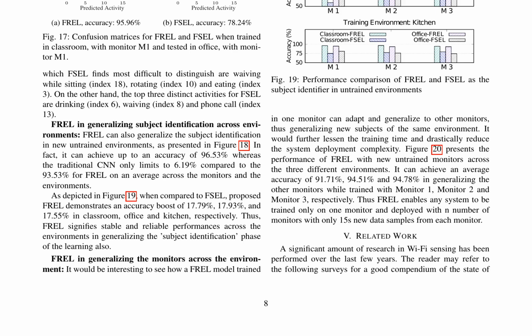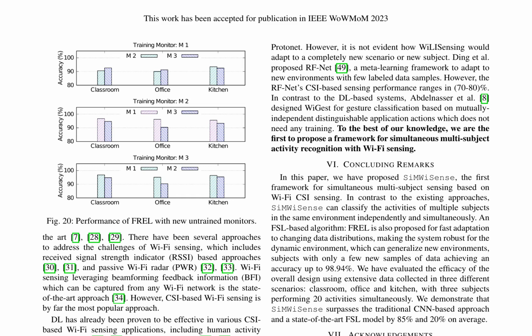The proposed FREL model can be used for simultaneous activity sensing and subject identification in various environments, with high accuracy and minimal training data. The proposed framework, SiMWiSense, is a pioneering effort in simultaneous multi-subject Wi-Fi sensing. It leverages channel state information, CSI, to classify human activities in a device-free and location-independent manner. The authors highlight the limitations of existing approaches, which are primarily designed for single-subject scenarios, and emphasize the need for a more comprehensive and robust system.